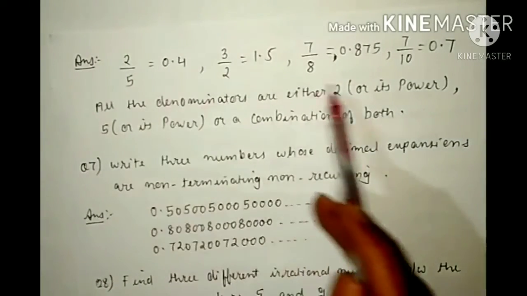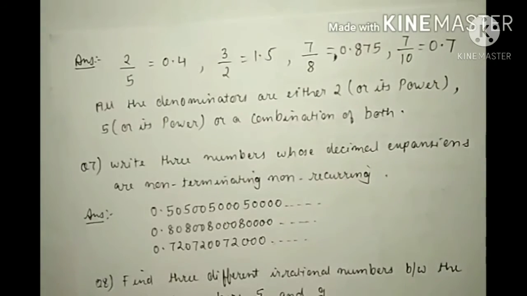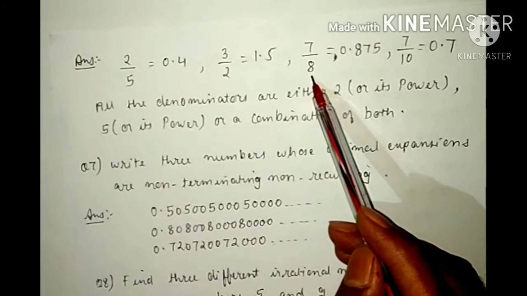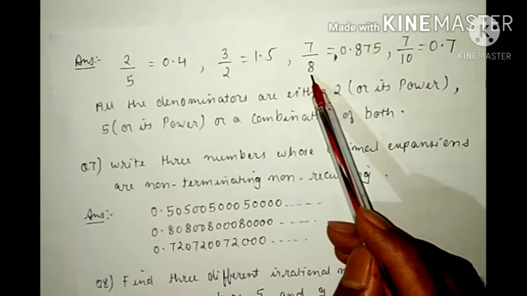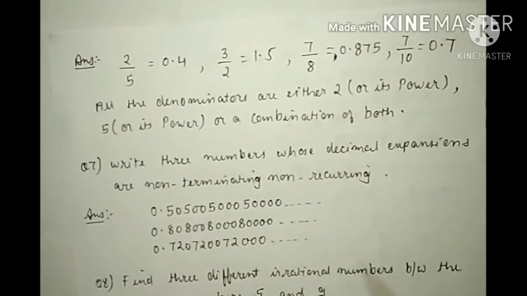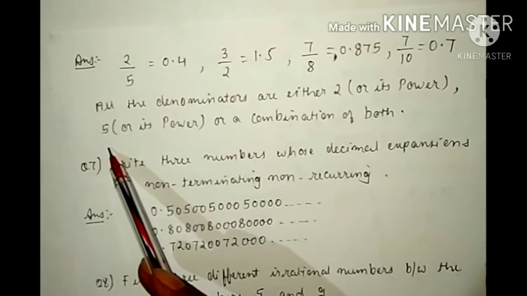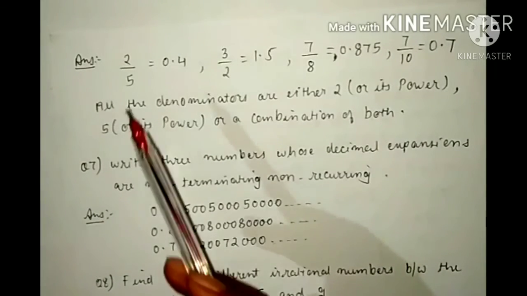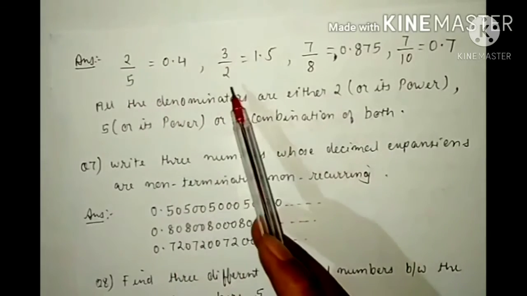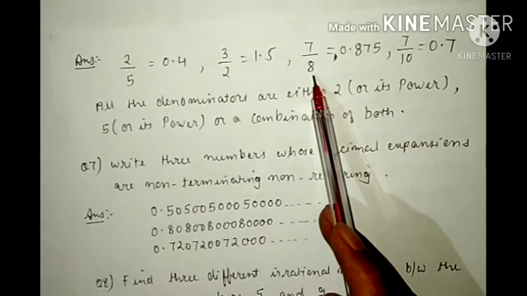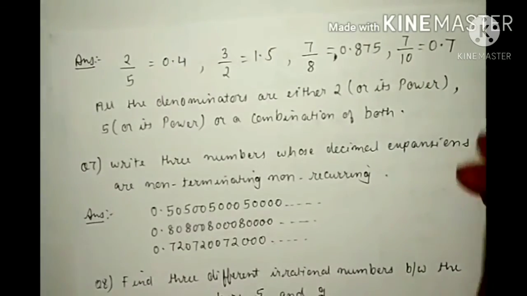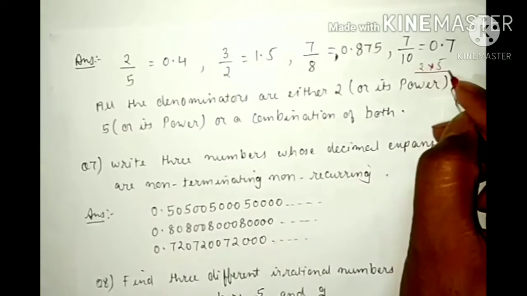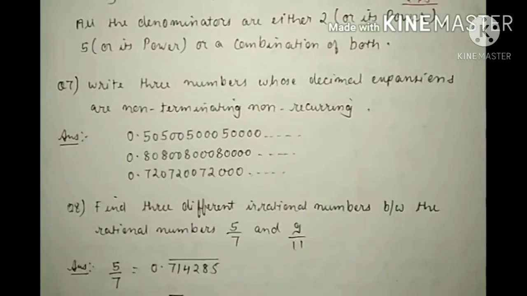Now we have to observe their denominators. Their denominator is either 2 or a power of 2. 8 is 2 to the power 3. So it is either 2 or a power of 2, or it can be either 5 or a power of 5, or it can be a combination of both. See, this is 5, this is 2, this is 2 cube, and now this is 10. 10 can be written as 2 into 5. So this is a combination of both.